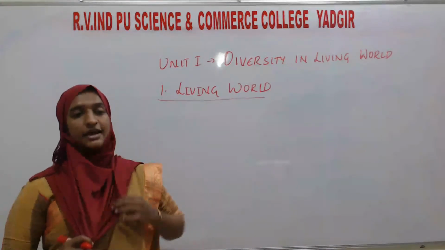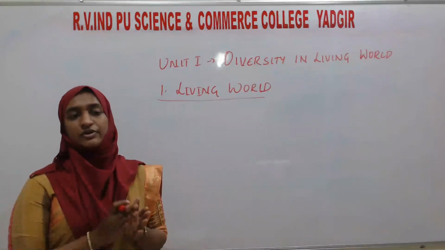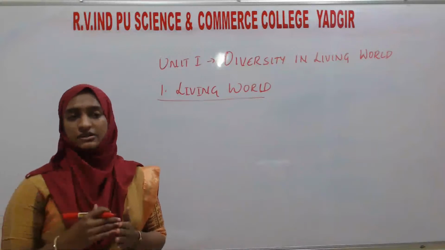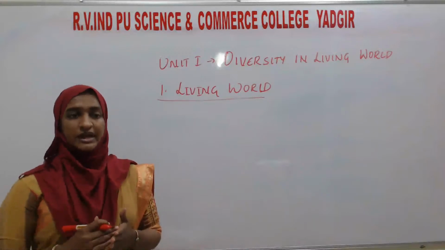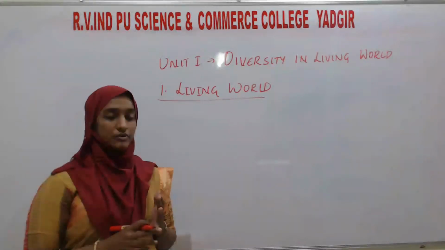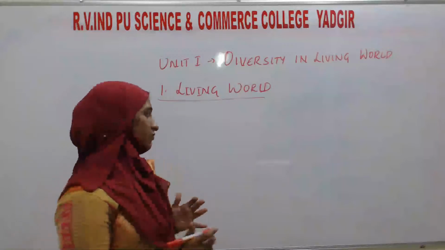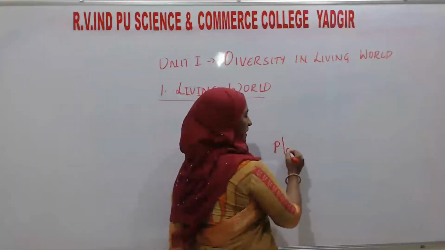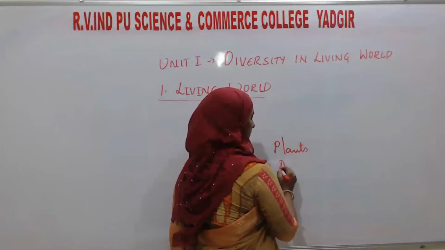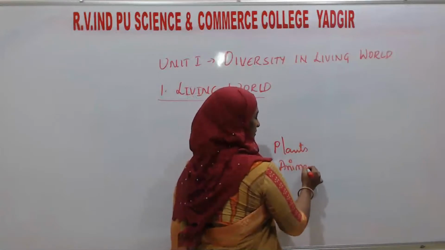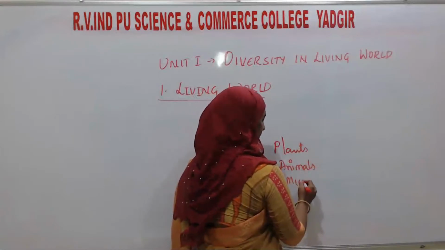Diversity means there are a numerous number of living organisms which exist on this earth. There will be the presence of plants, animals, microorganisms.